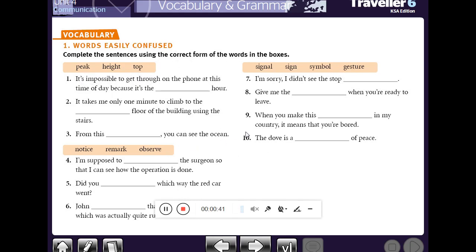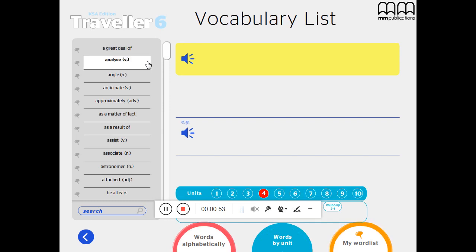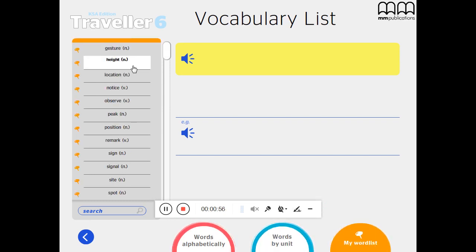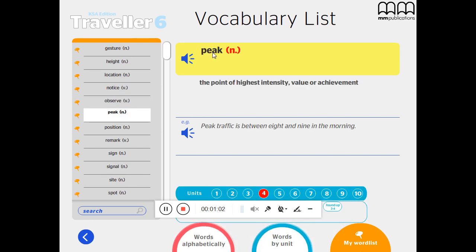Let us start to differentiate between the words in the first group to be able to answer the questions. Let's move to the vocabulary. Here we have the word peak. What do we mean by the word peak? It means the point of highest intensity, value, or achievement. Here we have an example. Peak traffic is between 8 and 9 in the morning. Okay? Let's move to the other word.